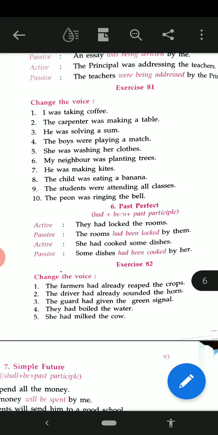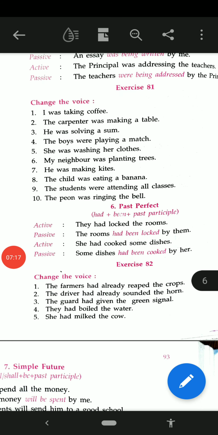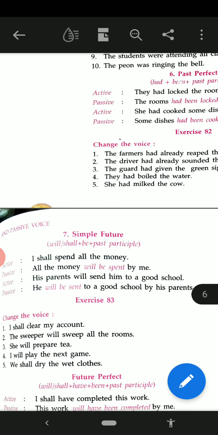Okay. Now see the next also. It is simple future. Now we are going to discuss the simple future. See number 7. In simple future tense, it is shall/will plus be plus past participle.